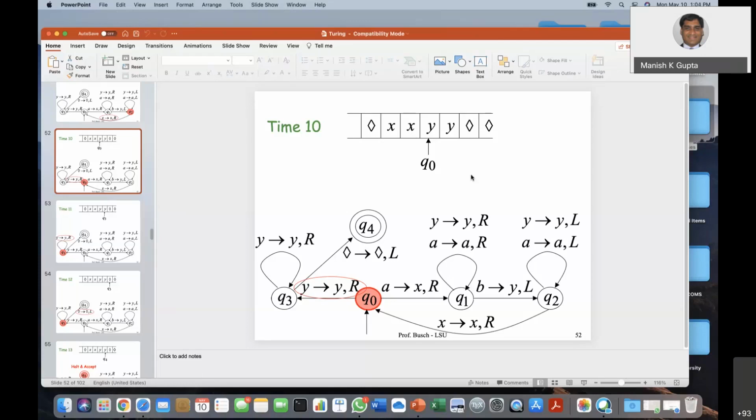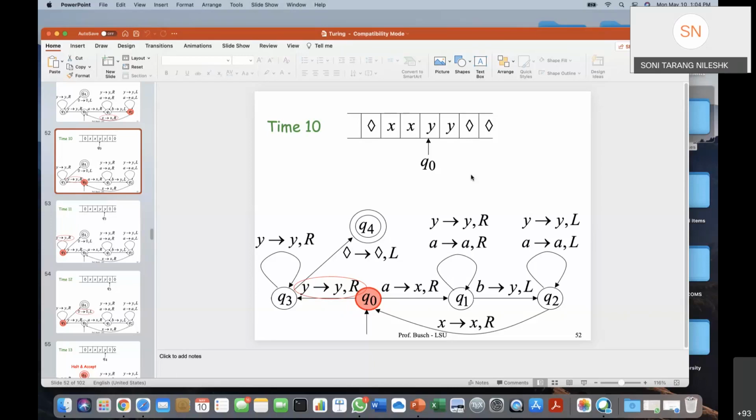Okay. And sir, what is the significance of these blank spaces over here? So whenever we want to give the input string, somewhere we need to have a marker, right? So the input string is finished. Before the input string there's a blank symbol, and after the input string there's a blank symbol. So it signifies, okay, from here the input starts and here the input ends. Yes, understood, sir.